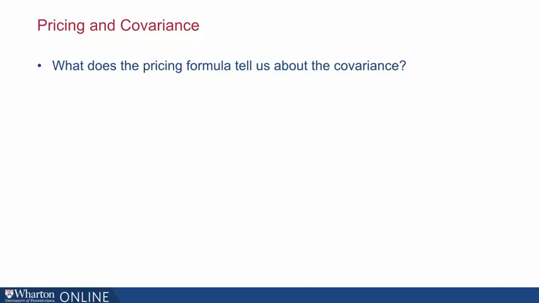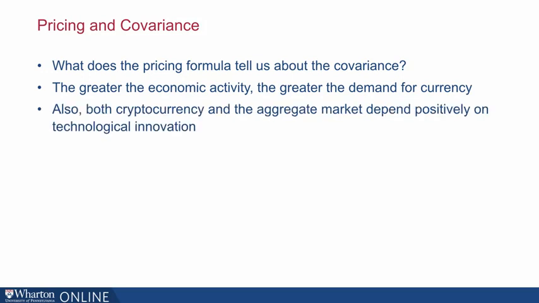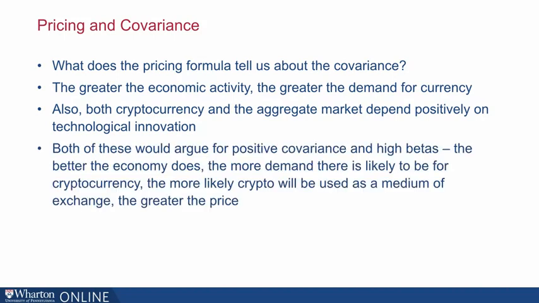So if this is the case, what does the pricing formula tell us about the covariance? Well, there are 2 offsetting effects. On the one hand, the greater the economic activity, the greater the demand for cash of all kinds, and thus the greater demand for currency. Also, both cryptocurrency and the aggregate market depend positively on technological innovation. Both of these would argue for positive covariance and high betas. The better the economy does, the more the demand there's likely to be for cryptocurrency, and the more likely crypto will be used as a medium of exchange. This should drive up the price.